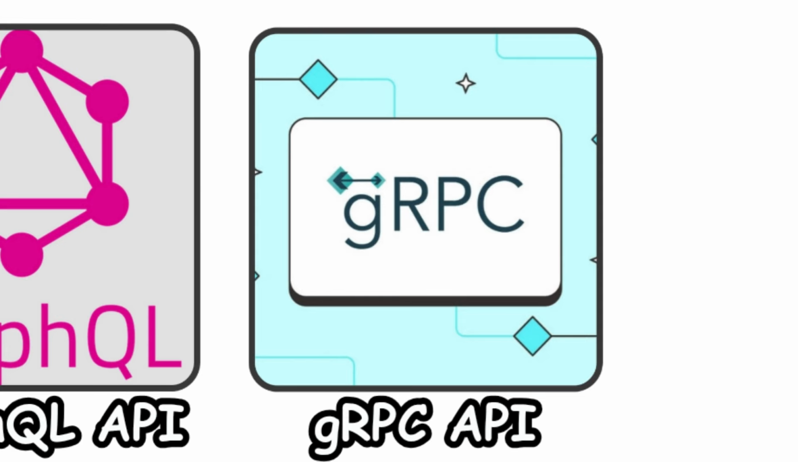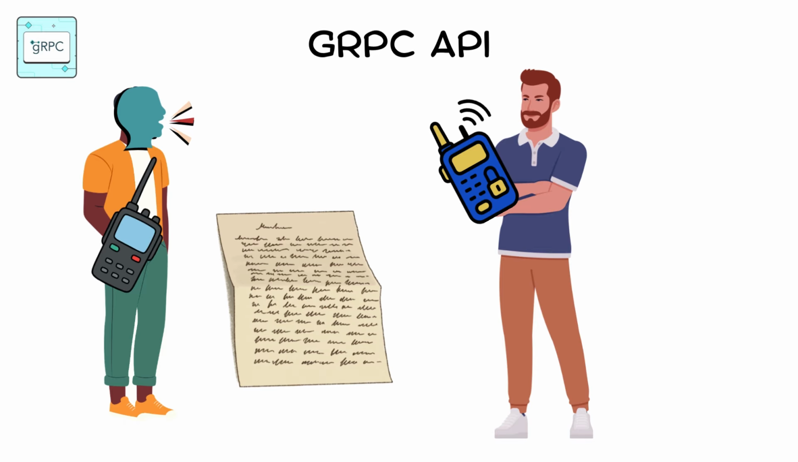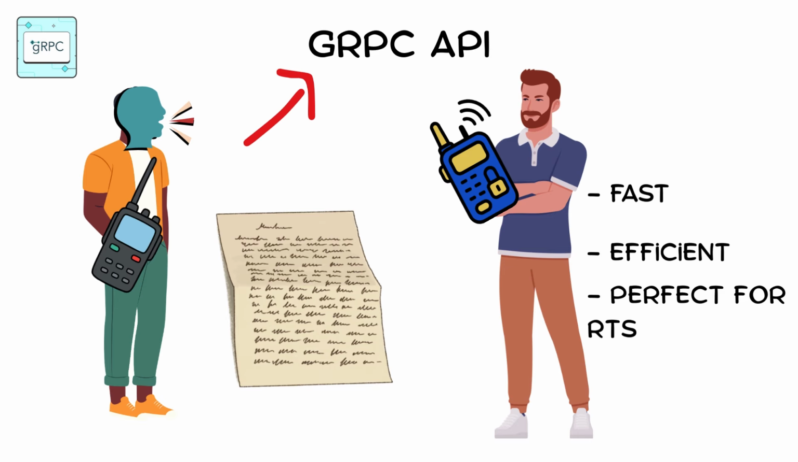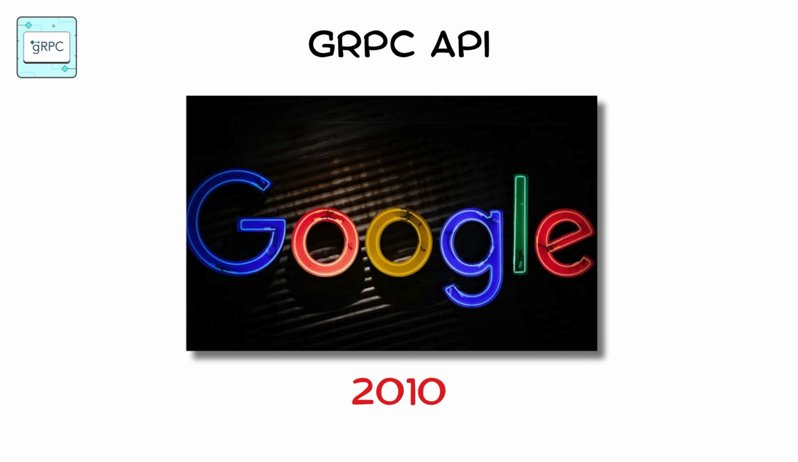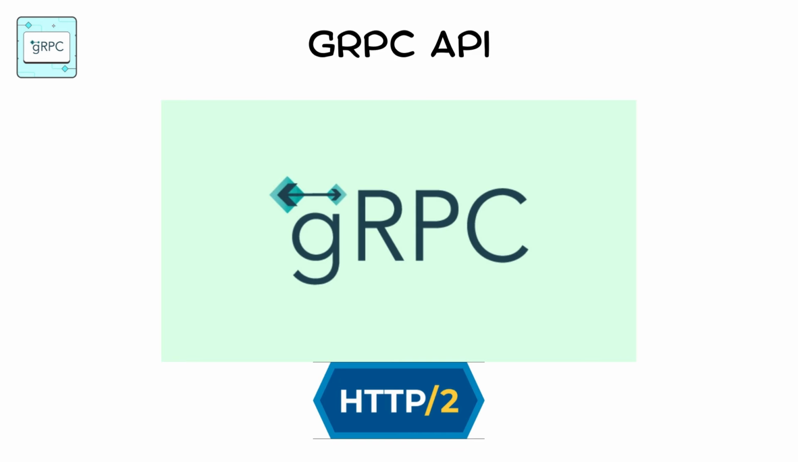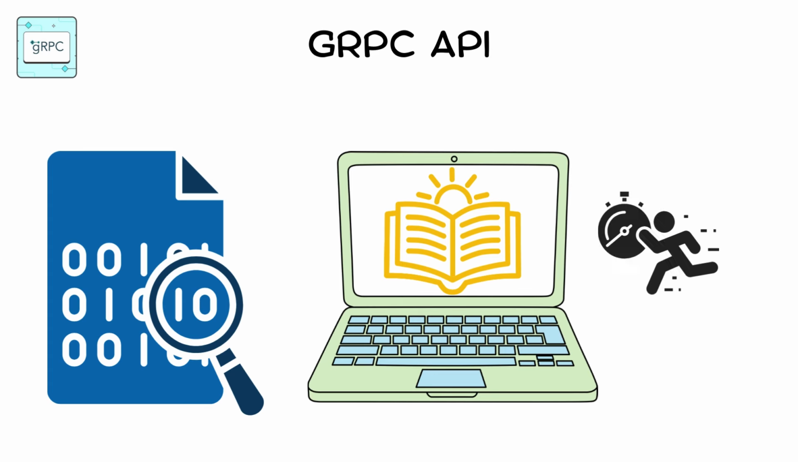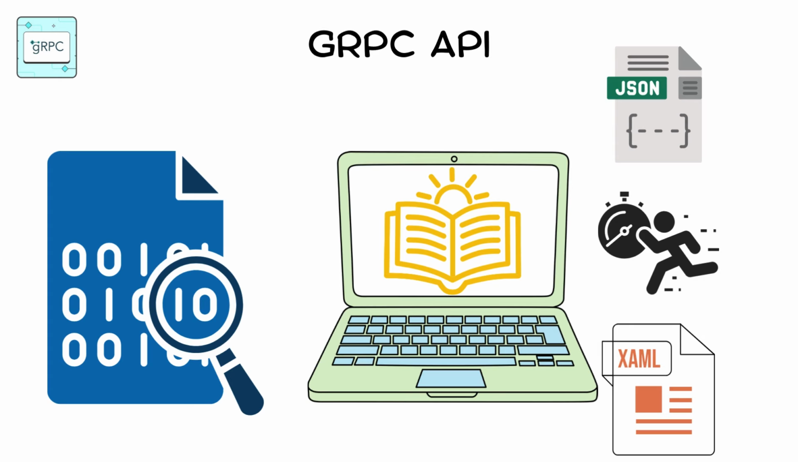gRPC API. Imagine speaking to your friend using walkie-talkies instead of writing long letters. That is gRPC. Fast, efficient, and perfect for real-time systems. Created by Google in the 2010s, gRPC uses HTTP/2 and binary data formats called protocol buffers. Binary means the computer reads it extremely fast, much faster than JSON or XML.